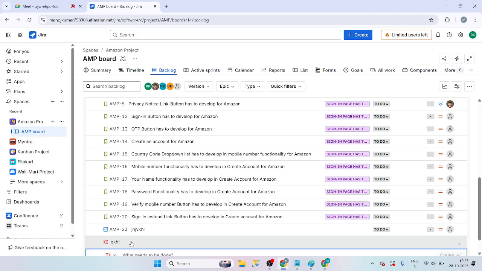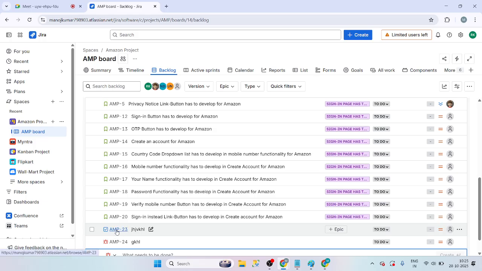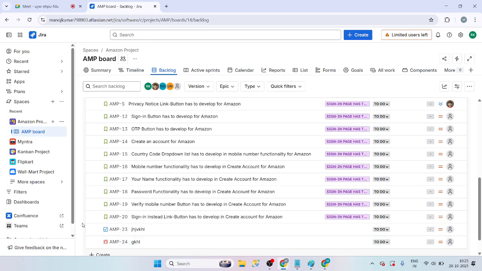You can call it a requirement, but the terms change. It is a requirement, but it is a bug. It is a ticket, but not a user story. It is a bug story, a task story. We have different types of stories.